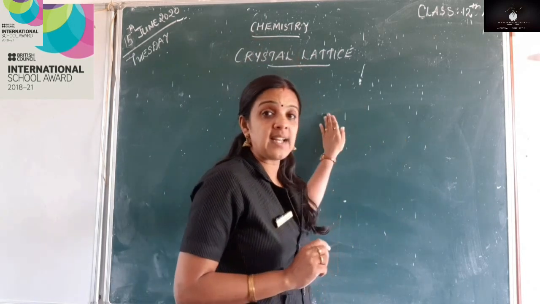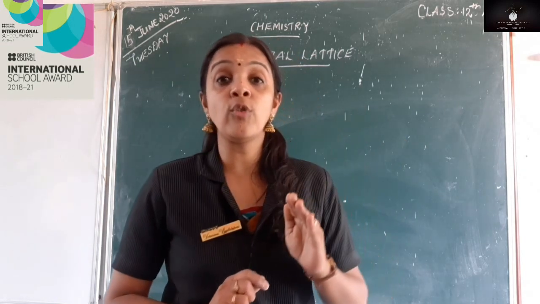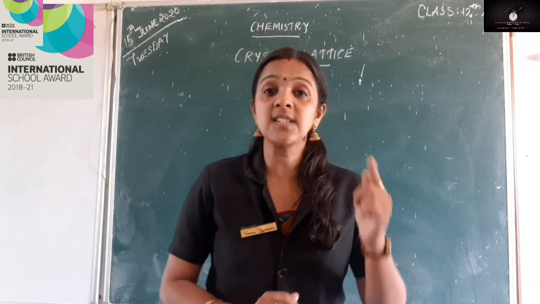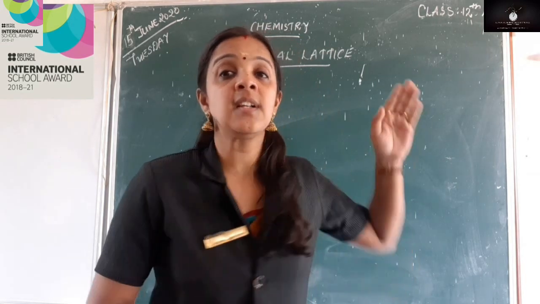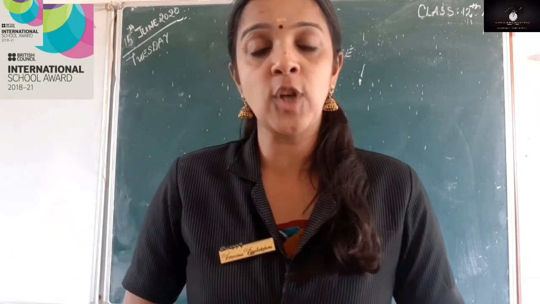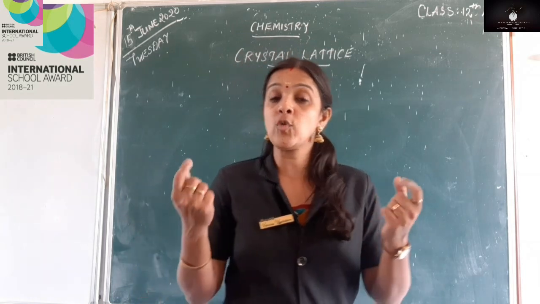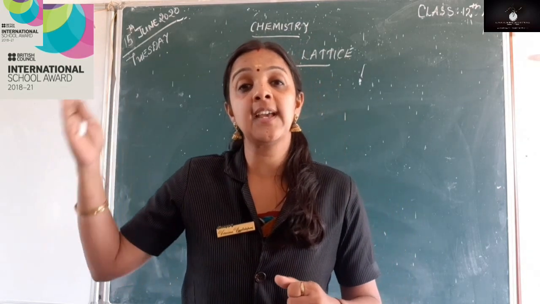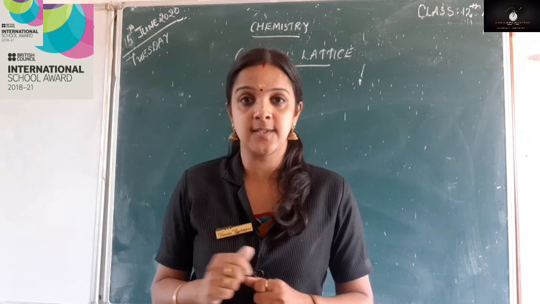Now, crystal lattice is being done only by crystalline solid. I can also say crystalline solid can exhibit crystal lattice. Why not amorphous solid? Can any one of you guess what could be the reason why an amorphous solid cannot show a crystal lattice?